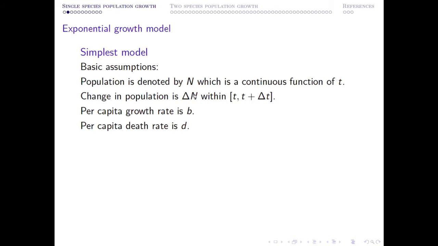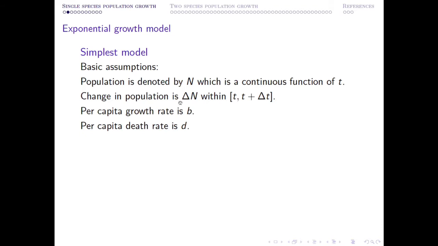Then what mechanism are we going to consider? The idea is that the change in population density is based upon only two factors, growth and death. If this happens, then the exponential growth model is applicable.